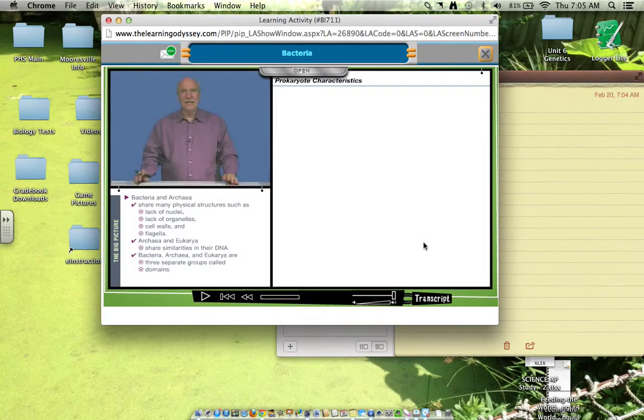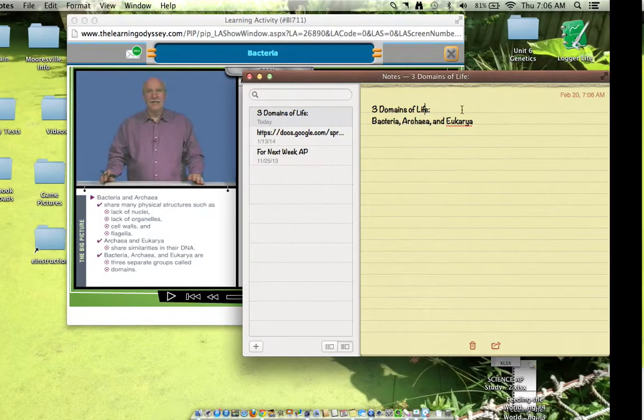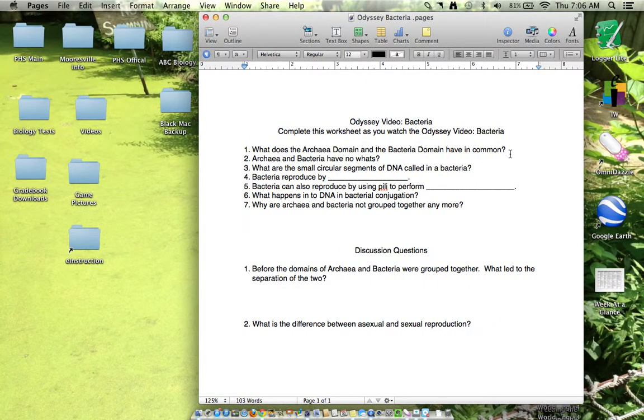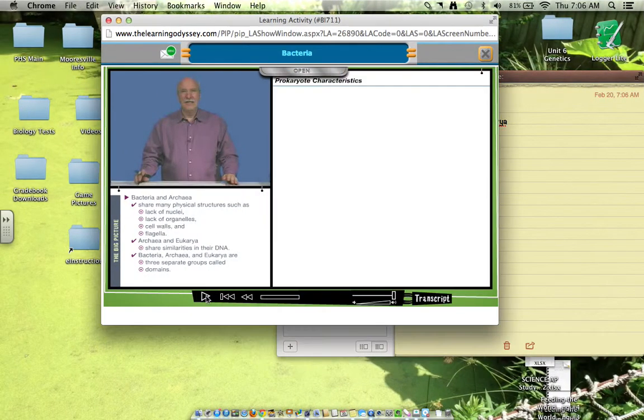Alright, so far what have we got? Well, we saw that there are 3 domains of life. And they are bacteria, archaea, and eukarya. There we go. Alright, so these are the big 3 domains of life. And so, I wonder if that may be a question on our sheet. Not quite, but that's still important stuff that we need to remember. Okay? So let's continue watching.